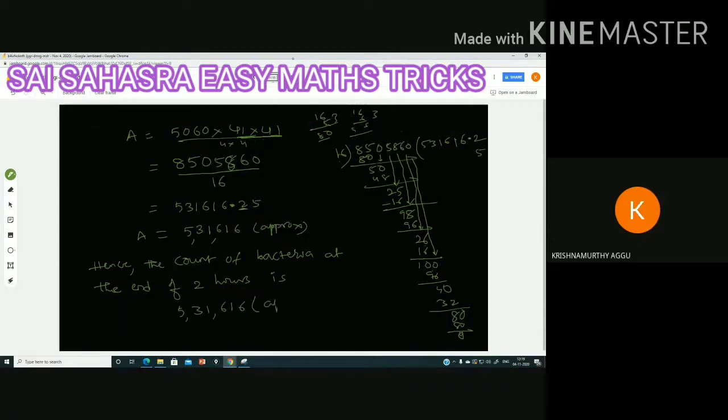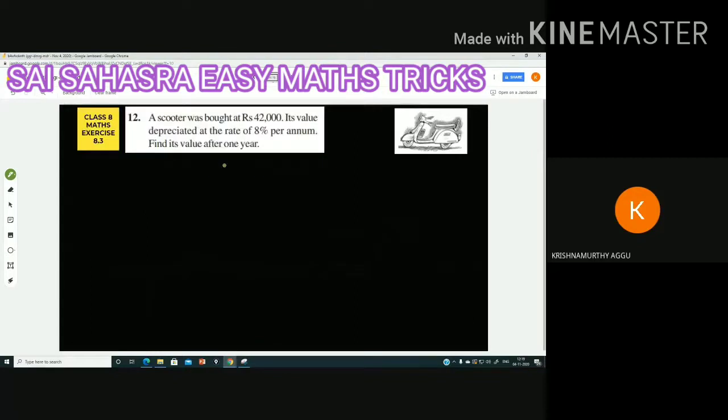5,31,616 approximately. Question number 12. A scooter was bought at 42,000 rupees. So we purchased the scooter for how much amount? 42,000 rupees. Its value depreciated at the rate of 8 percent per annum. So per 1 year, the rate is depreciated.